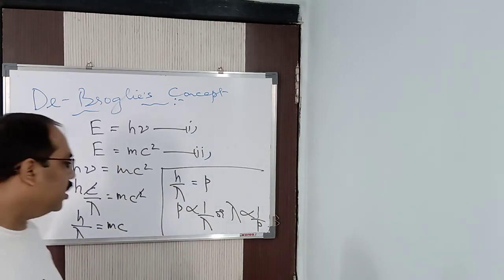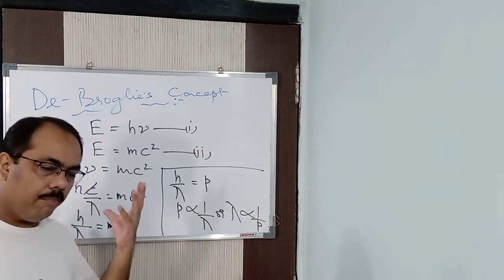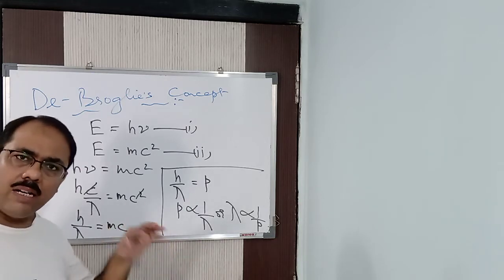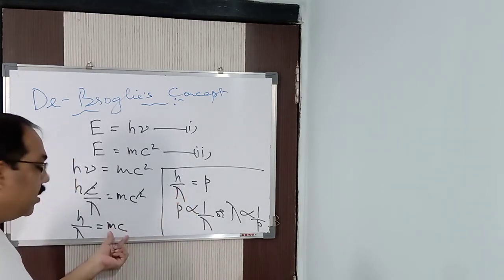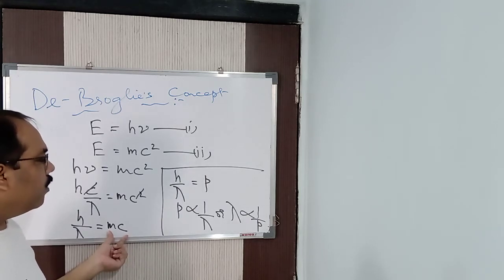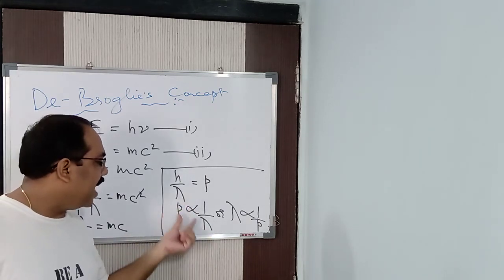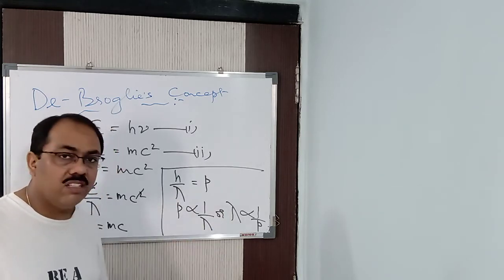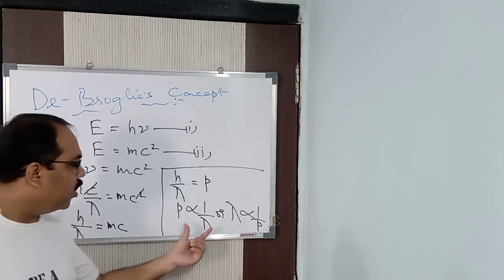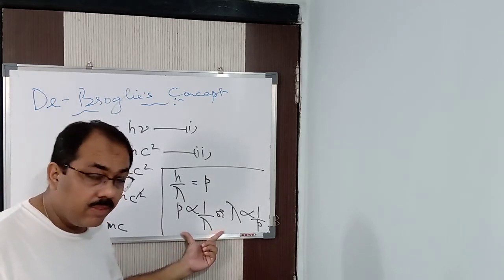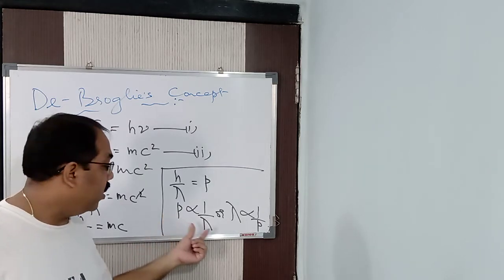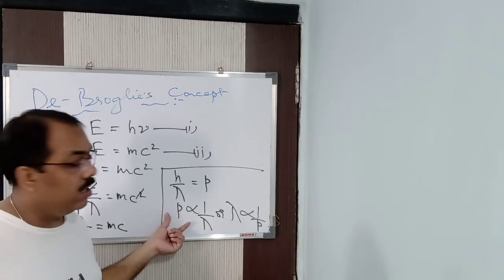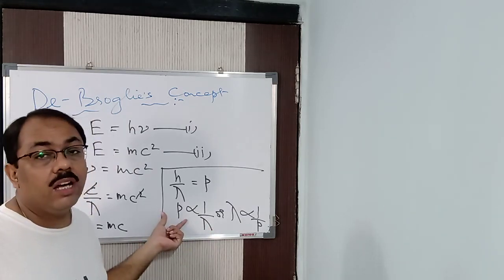According to de Broglie, every moving material particle has a momentum, since it has mass and velocity, and mass into velocity is momentum. Momentum is inversely proportional to wavelength. That means if a body has a larger wavelength, it has a very small momentum. If a body has a smaller wavelength, then it has a very large momentum.